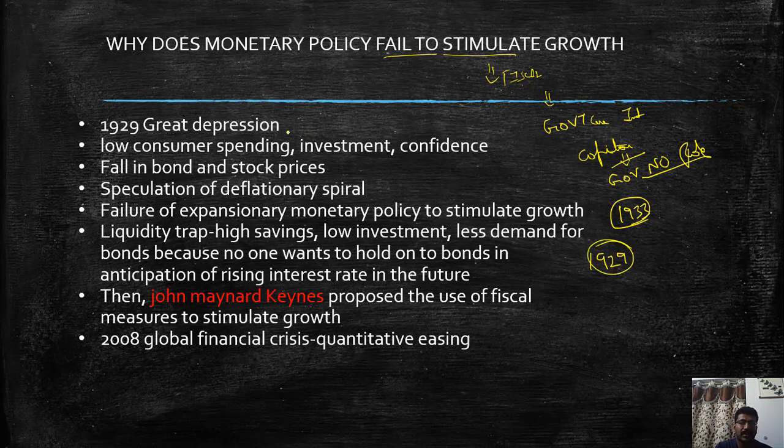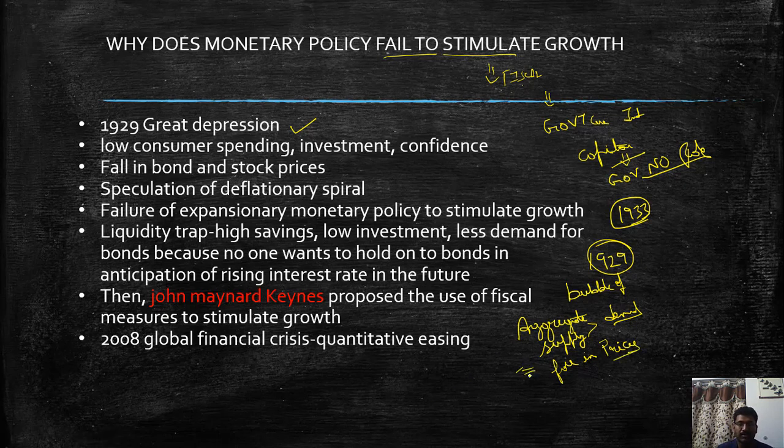So if you see what happened in this 1929 Great Depression, due to the bubble of the stock market, the aggregate supply of stocks increased more than the demand. So obviously this led to a fall in prices and the collapse of the international economy, but more particularly the USA.